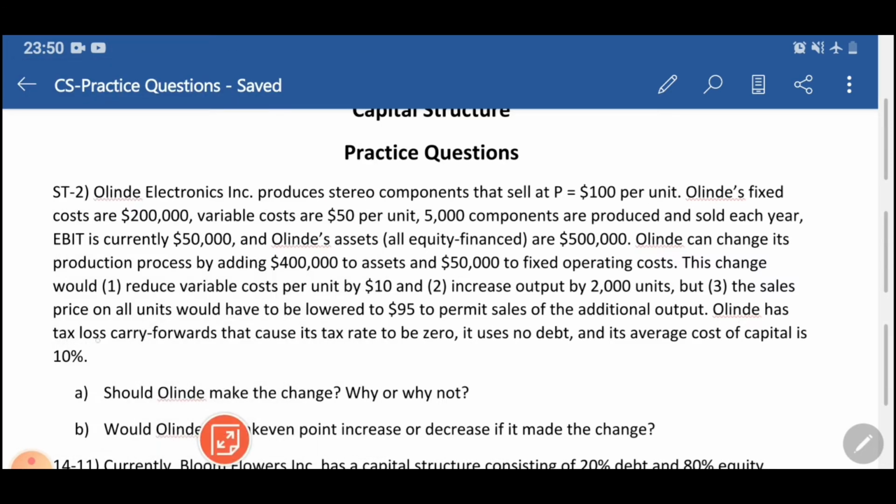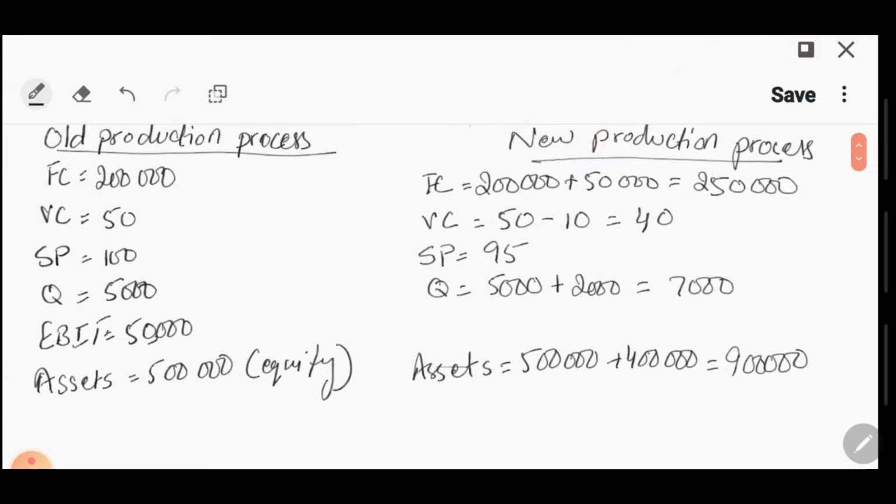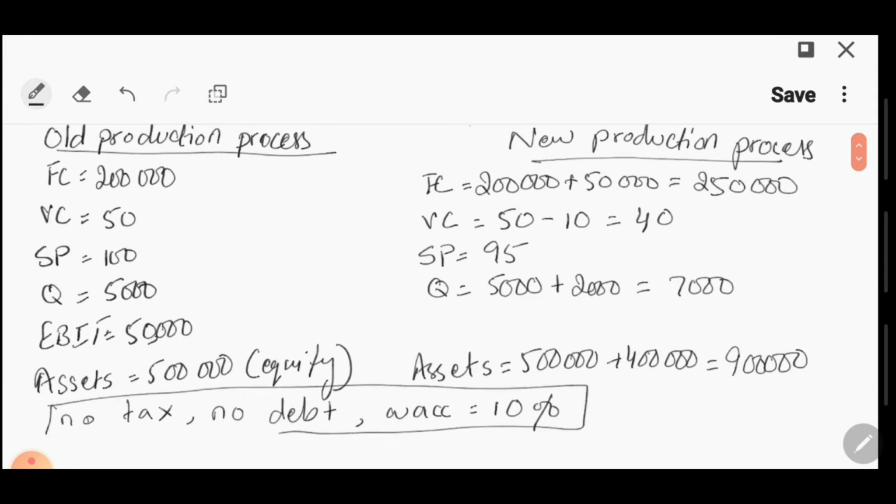While India has tax loss carry forwards that cause its tax rate to be 0. Okay, so there is no tax rate. It uses no debt. Debt भी नहीं है, सिर्फ equity है, and its average cost of capital is 10%. So the average cost of capital is 10%. So let's just write this down, that no tax, no debt, and the average cost of capital. So the WACC is 10%. So this is the additional information given to us.